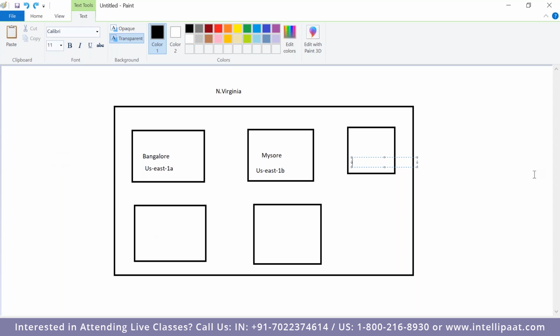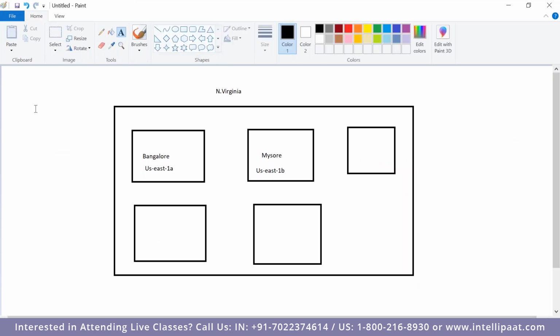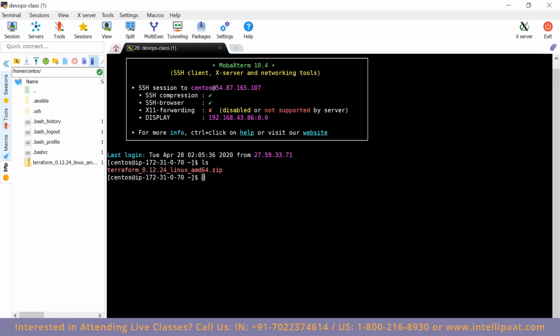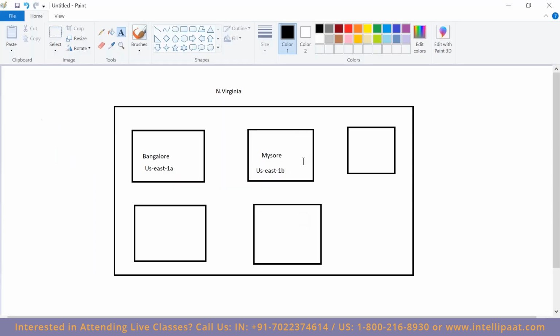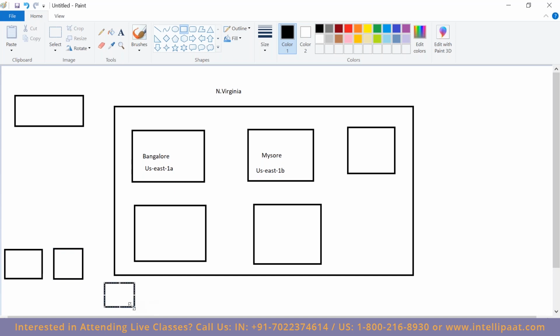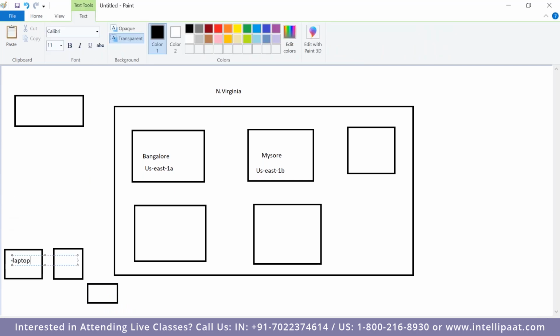In that case, whatever we are doing is from one machine. That is where CI comes into the picture, where we are running Terraform plan on this machine. In that case, we will have one centralized machine like Jenkins or CircleCI. Let's consider we have 10 people working on that configuration. All will make their changes on their own machine, but apply will not happen from there. Let's consider this is laptop 1, laptop 2, laptop 3.